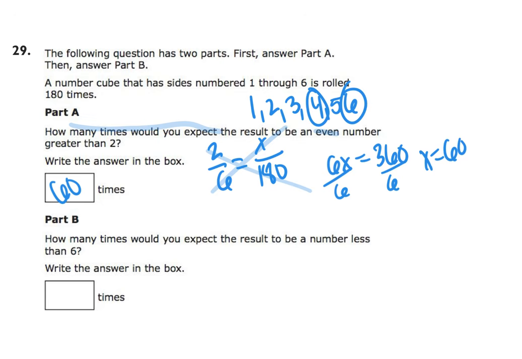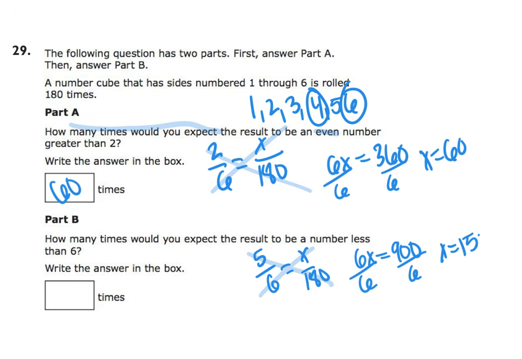How many times would you expect the result to be a number less than 6? Well, 5 out of the numbers on the number cube are less than 6, equals x over 180. So we're going to do the same thing again. We're going to cross multiply. 6 times x gives me 6x. 5 times 180 gives me 900. Divide that by 6. X equals 150.